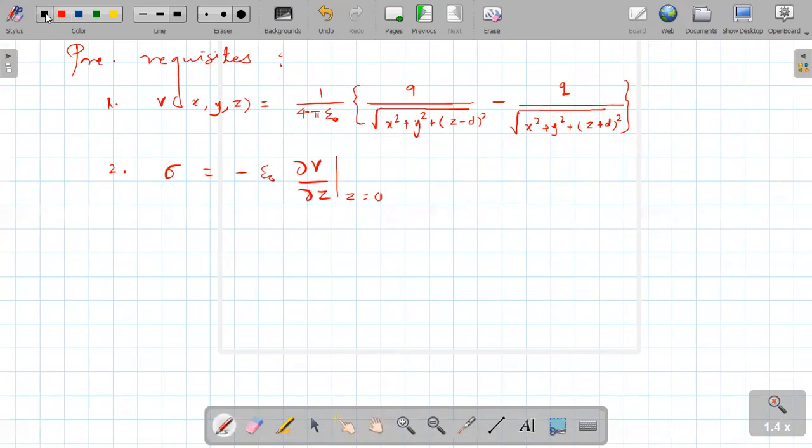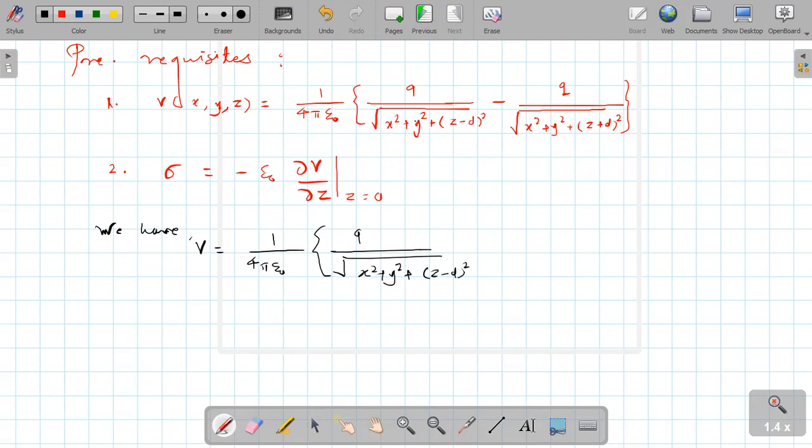Now we have V. For convenience, I will write only V is equal to 1 upon 4 pi epsilon 0 into bracket q upon root of x square plus y square plus z minus d bracket square minus q upon root of x square plus y square plus z plus d bracket square.